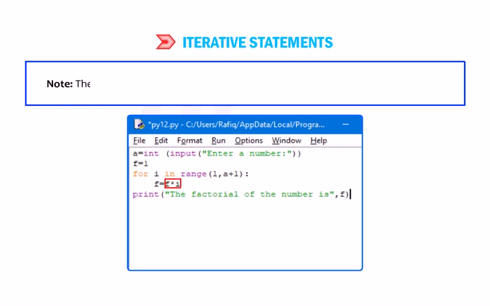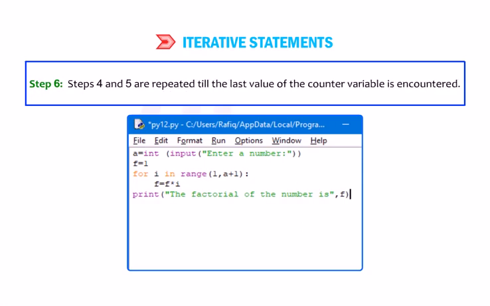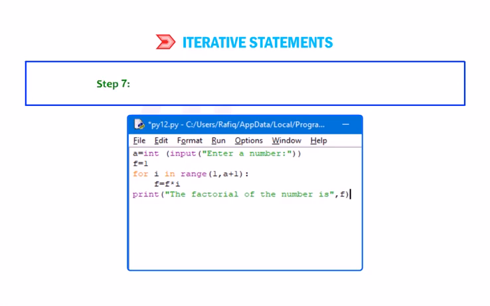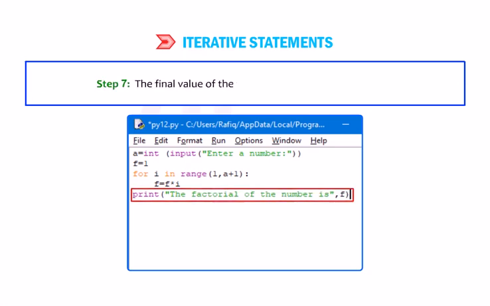Note: the variable f is assigned a new value each time the statement f into i is executed. Step 6. Steps 4 and 5 are repeated till the last value of the counter variable is encountered. Step 7. The final value of the factorial variable, that is f, is printed.